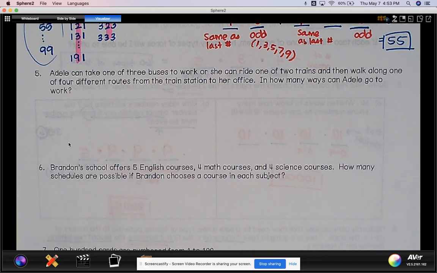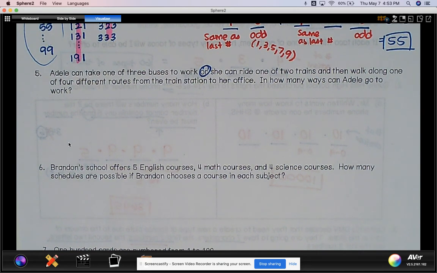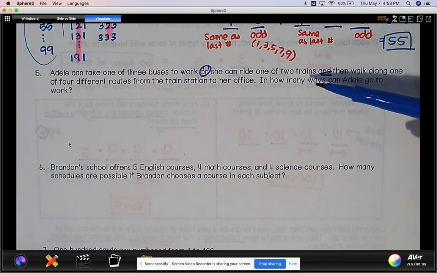For example 5, Adele can take one of 3 buses to work, or, ooh, that's important, she can ride one of 2 trains and then walk along one of 4 different routes from the train station to her office. How many ways can Adele go to work? So we have Adele, and she can either take the bus, but if she doesn't take the bus, she has to ride the train, but it doesn't leave her at the office because then she has to walk.